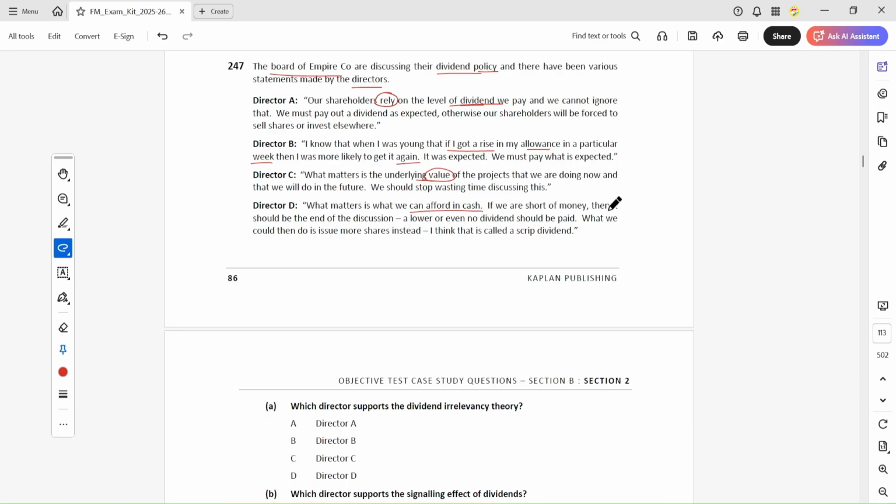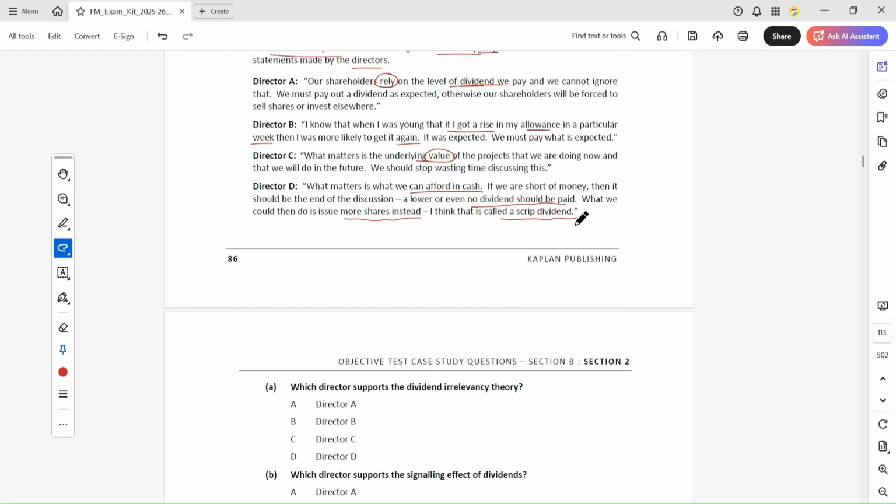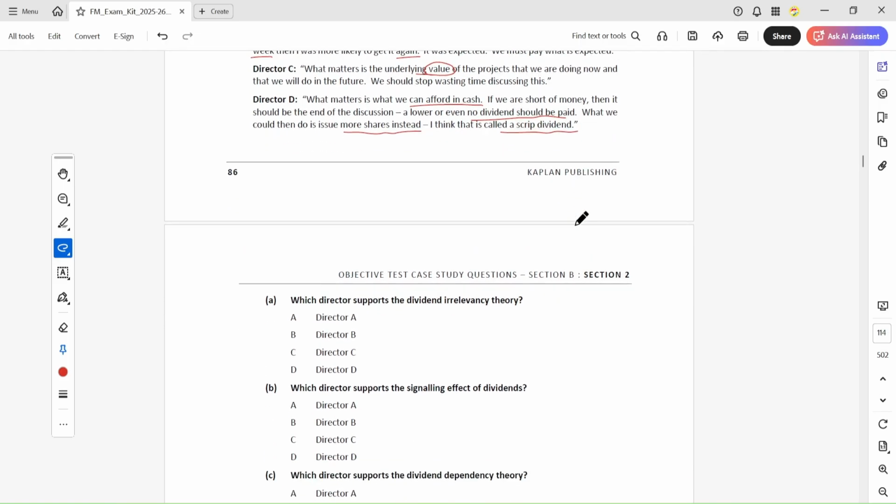If we are short of money, then a lower or even no dividend should be paid. What we could do then is issue more shares instead, which I think is called a scrip dividend.